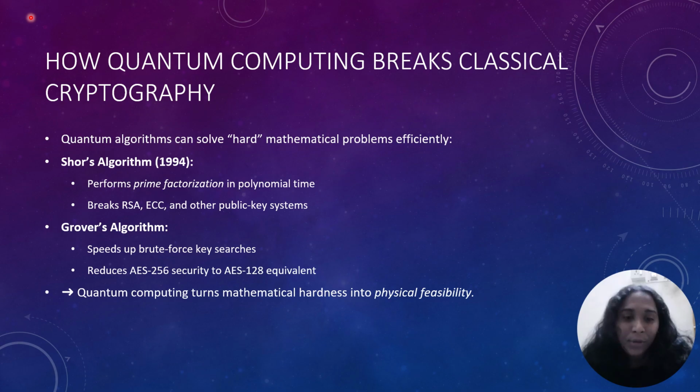In 1994, Peter Shor developed an algorithm that uses quantum interference to factor a large number exponentially faster. That means if someone builds a large enough quantum computer, RSA would collapse instantly. Similarly, Grover's algorithm accelerates brute-force searches, cutting the effort to break symmetric ciphers like AES in half. Now, what used to be secured by mathematics can be cracked by physics.